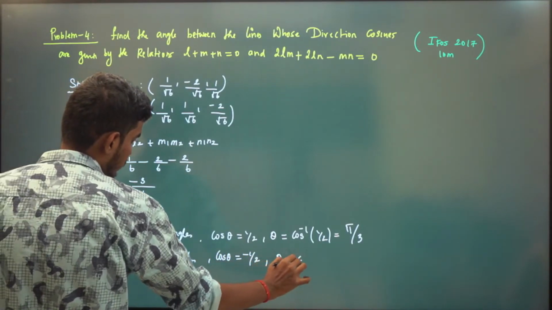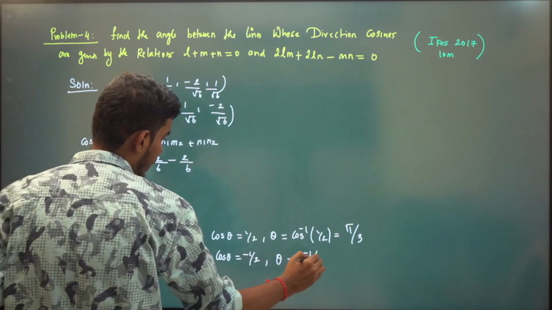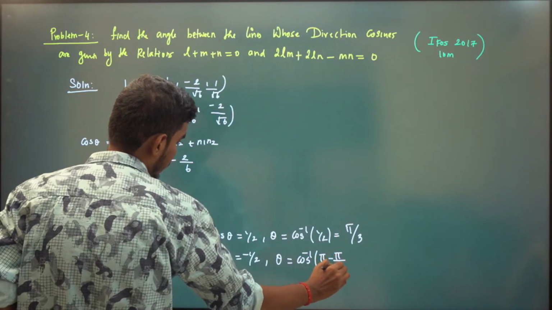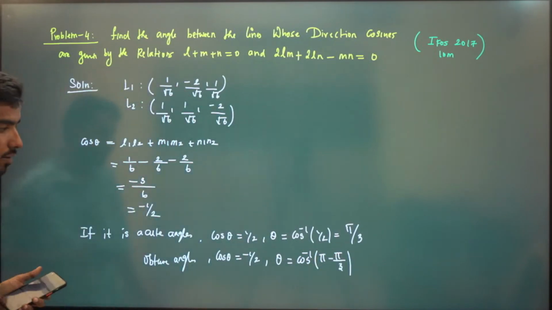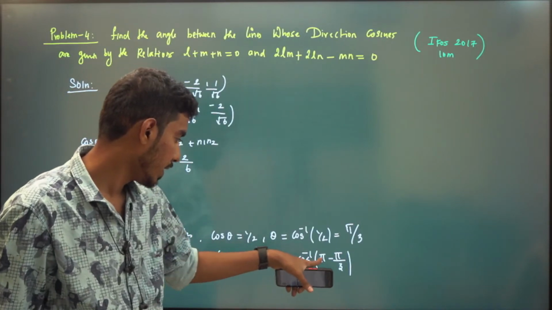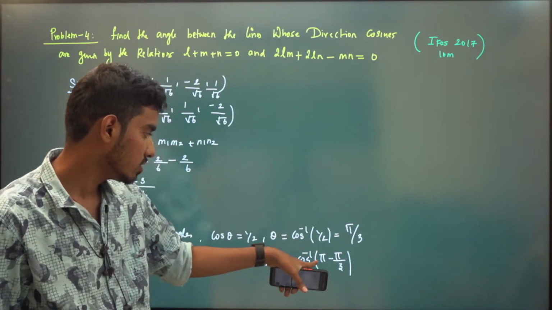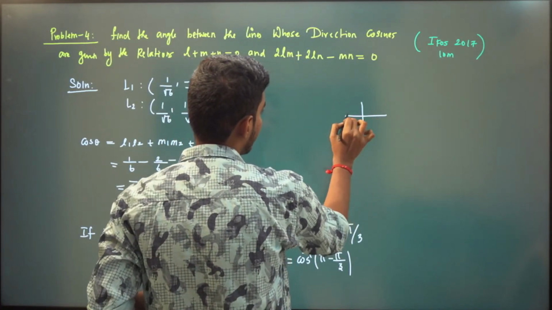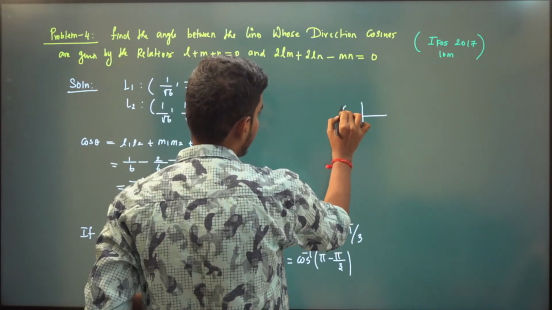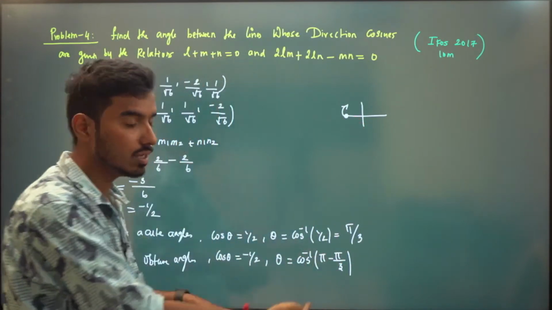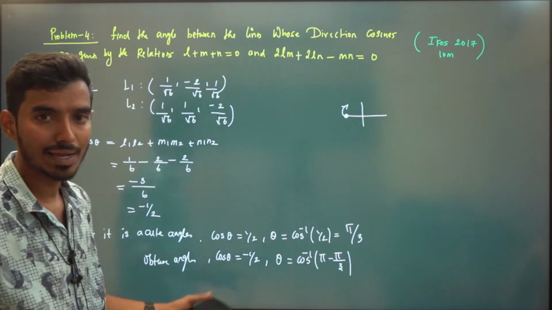So theta is cos inverse of minus 1 by 2. I can write minus 1 by 2 as cos of pi minus pi by 3, right? Because if you have minus, you have to write pi minus cos 60. Pi will be here, so pi minus will be here, and here cos is negative, so we will have minus cos pi by 3. Minus cos pi by 3 is minus 1 by 2.